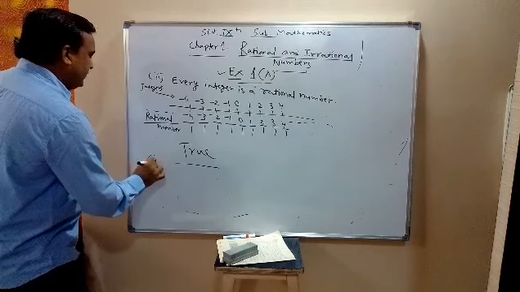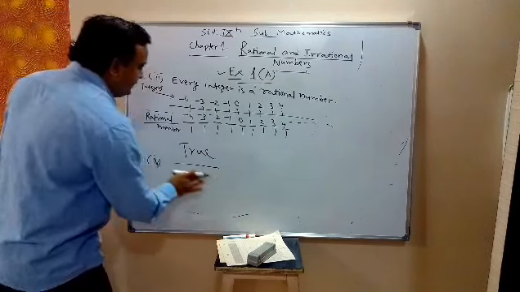Now the fourth is, every rational number is a whole number.